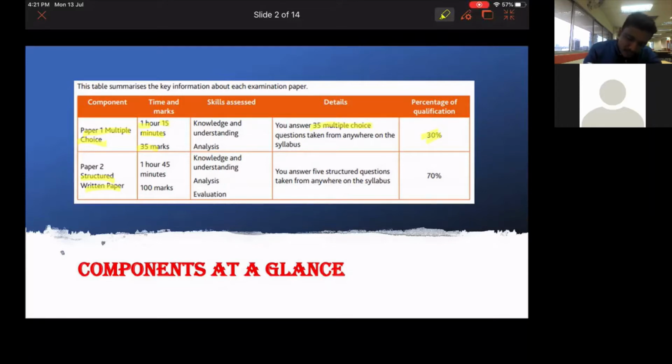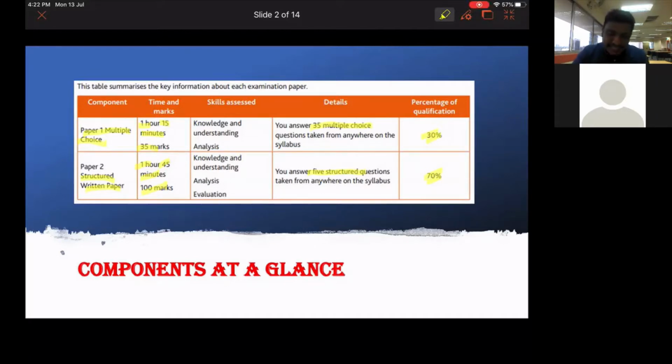For paper 2, it's given 1 hour 45 minutes. The total marks for paper 2 is 100 marks, and it has 5 structured questions. The total percentage will be 70%. So paper 2 will give you 70% from the 5 structured questions that you do, and paper 1 is 30% for the 35 multiple choice questions.